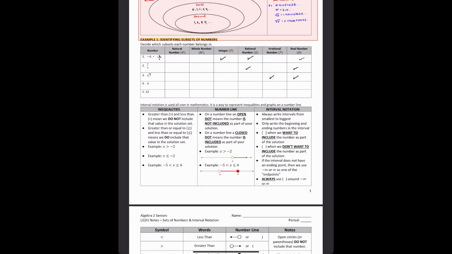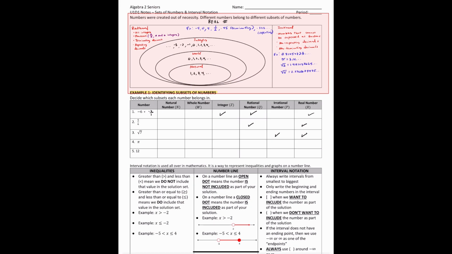All right, pi. Well, we already talked about pi, right? It can't be natural, it can't be whole, it can't be an integer, and it can't be a rational number. We already talked about it, right? Pi is irrational, and it's a real number.